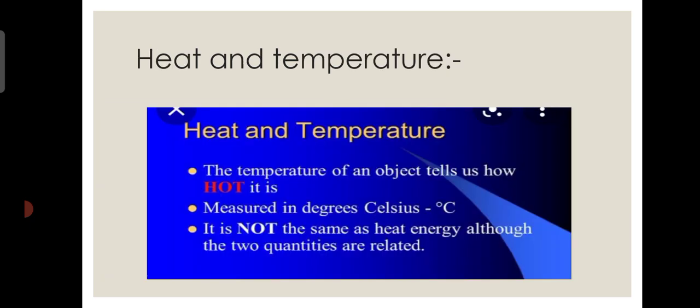Next, heat and temperature. The temperature of an object tells how hot it is. Temperature is measured in degrees Celsius. It is not the same as heat energy, although the two quantities are related.